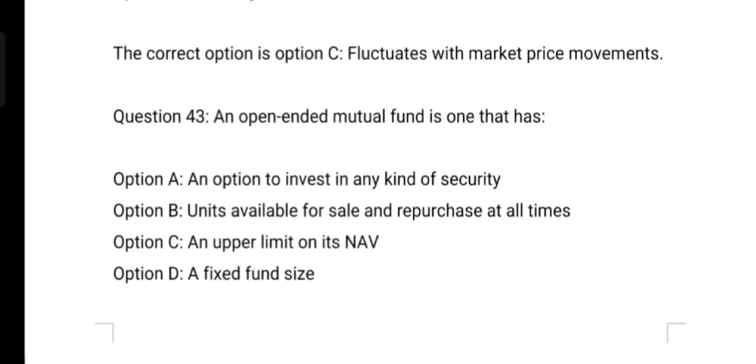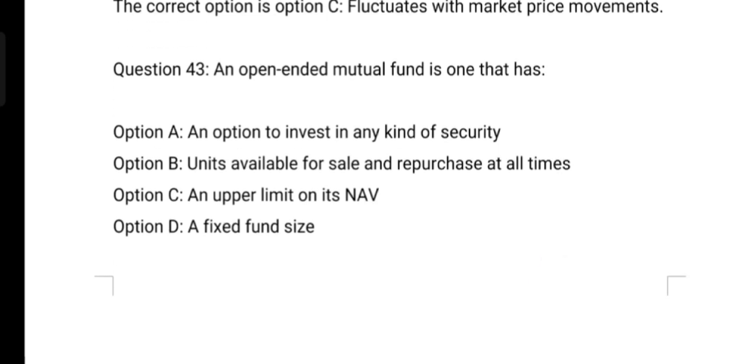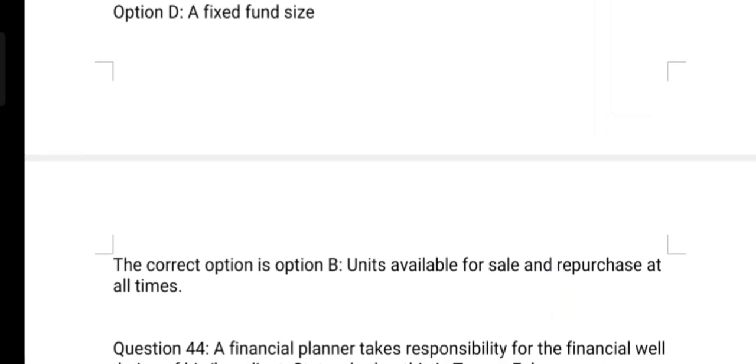An open-ended mutual fund is one that has option A, an option to invest in any kind of security. Option B, units available for sale and repurchase at all times. Option C, an upper limit on its NAV. Option D, a fixed fund size. And the correct answer is option B, units available for sale and repurchase at all times.